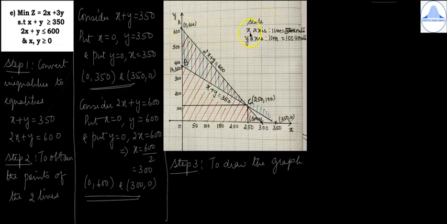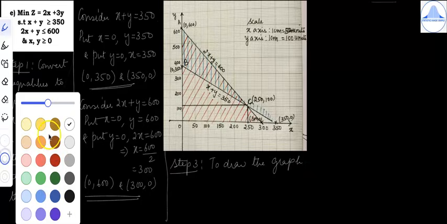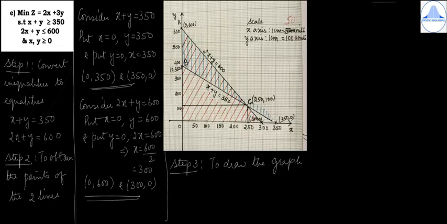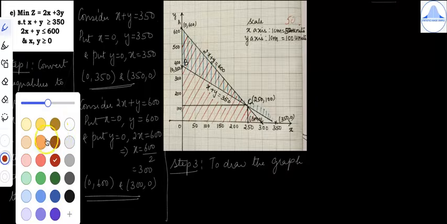So scale x-axis 1 centimeter is equal to, it's not clear over here, so actually it is 50 units. So I have taken 1 centimeter is equal to 50 units for the x-axis, and for the y-axis I have taken 1 centimeter is equal to 100 units.